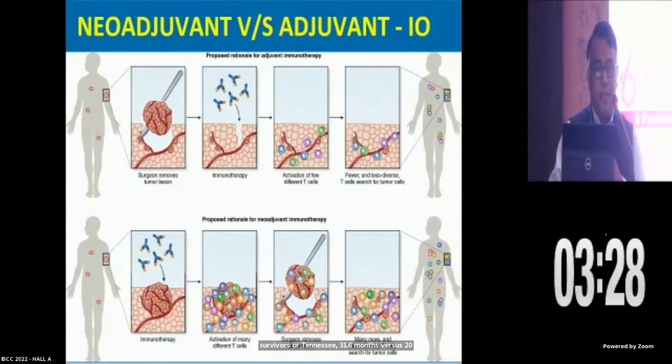This is a schema of how IO acts in the neoadjuvant setting and the adjuvant setting. In the neoadjuvant setting, more tumor cells are there and are exposed to it. So you have activation of more diverse types of T cells, which, once the tumor is removed, search for tumor cells in the systemic circulation, and that's how it theoretically looks much better.